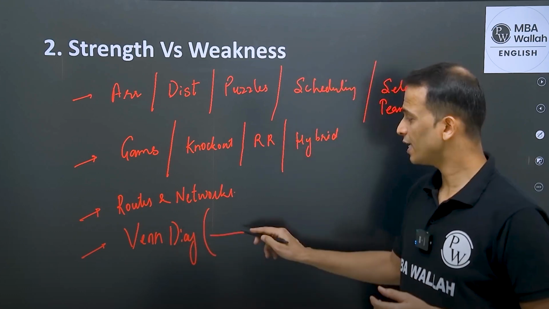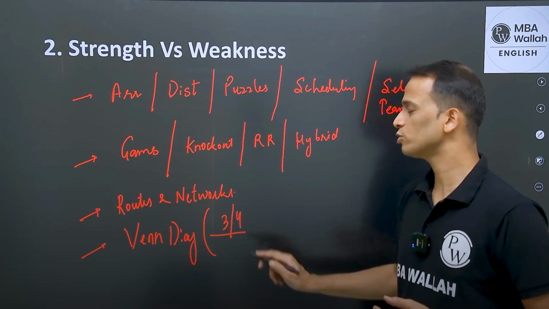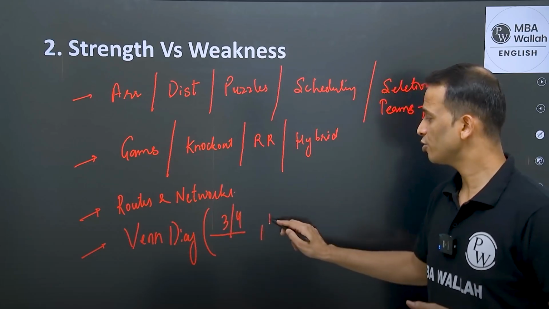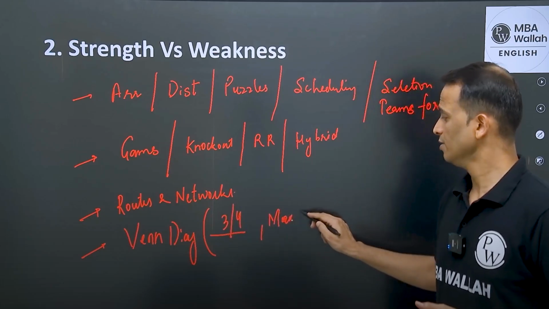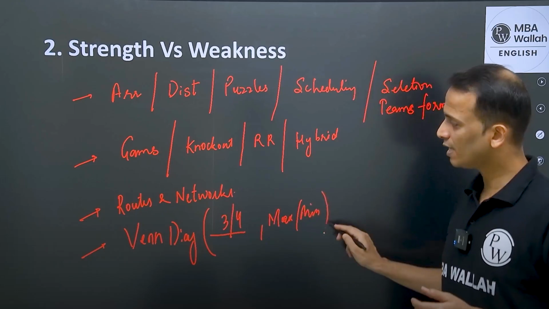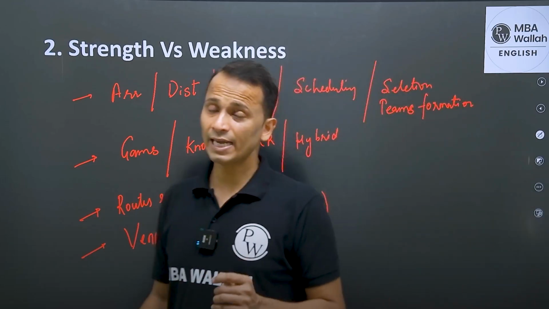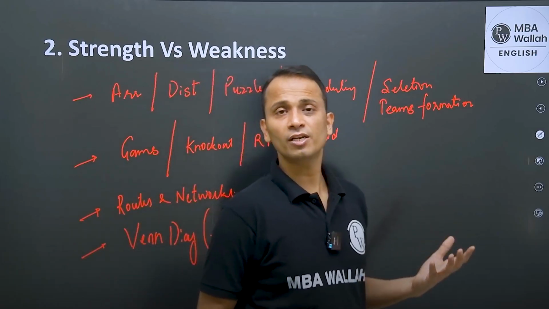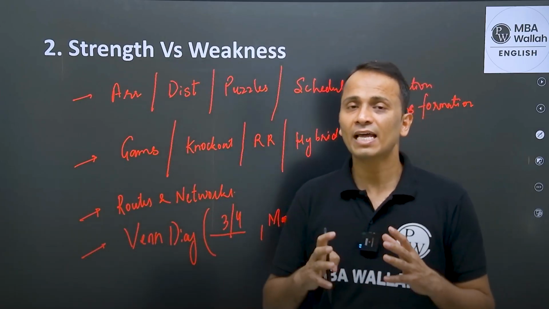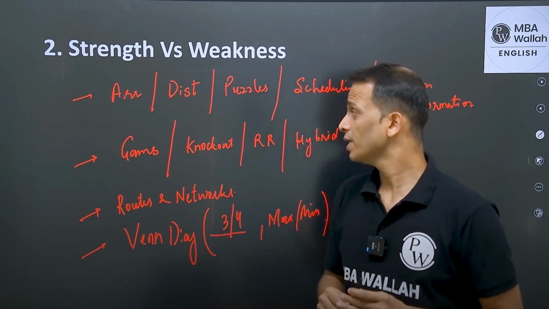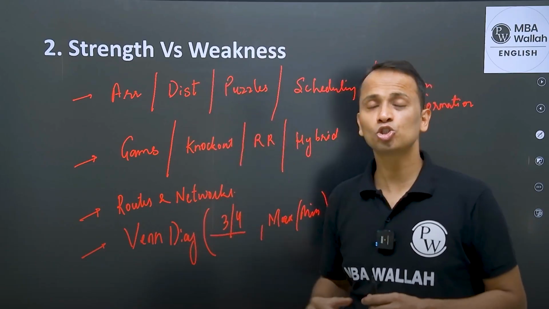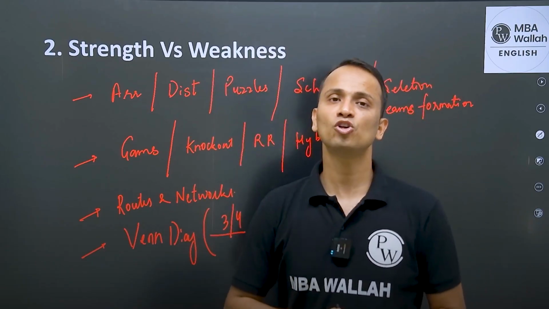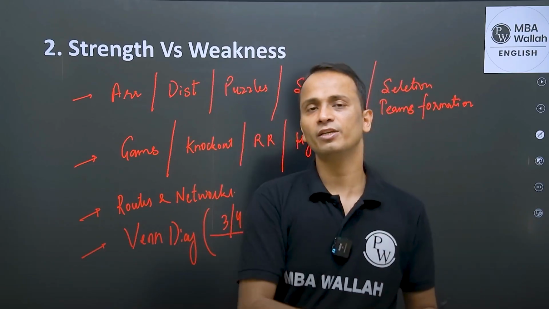You may find Venn diagram questions on 3 set or 4 set Venn diagrams. You may get questions on maxima and minima on Venn diagrams, right? So I can say that it's not an area, logical reasoning or data interpretation, that can be my strength or my weakness. It can be any of these topics.